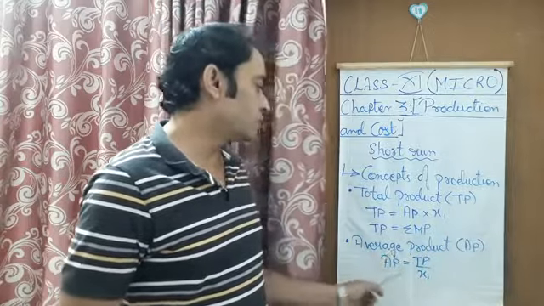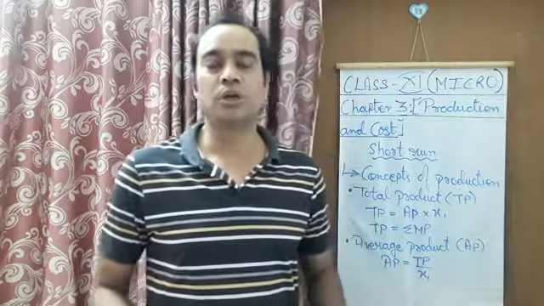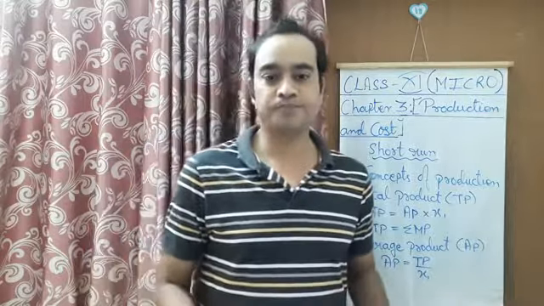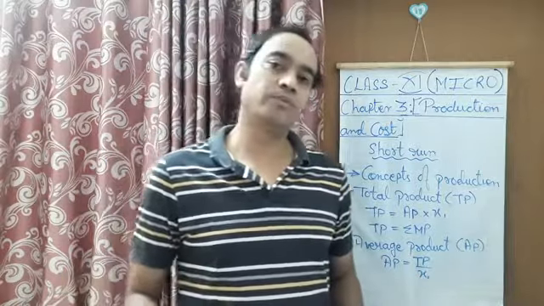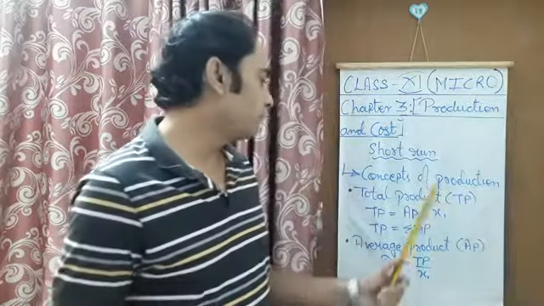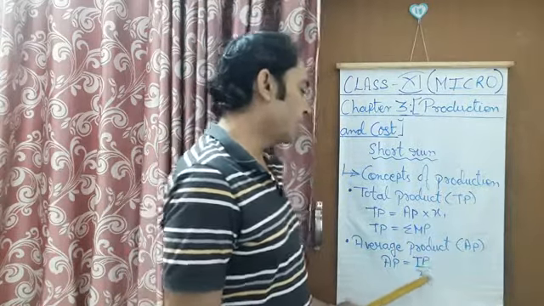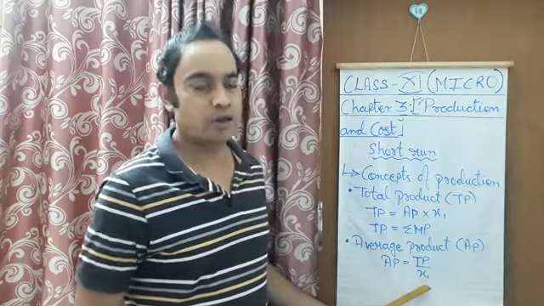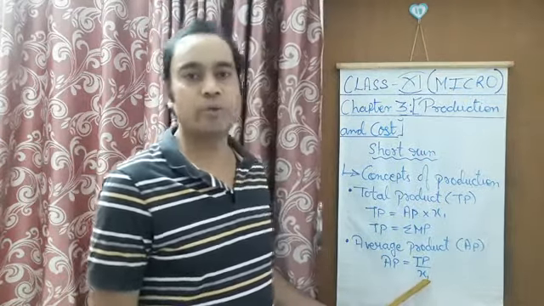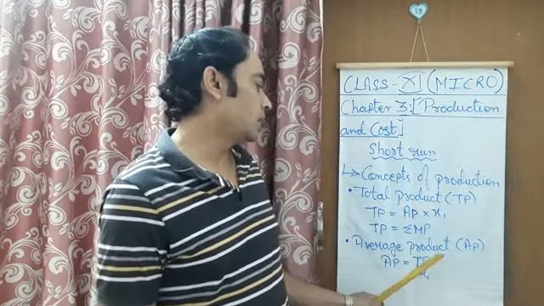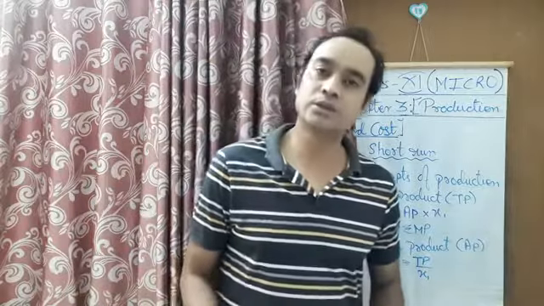Then we'll move on to average product. This average product, AP, is defined as the output per unit of variable input. This means total product, which is the output, divided by the input. As we are taking input as labor, the units of labor are written in the denominator, and in the numerator there will be output, that is total product.